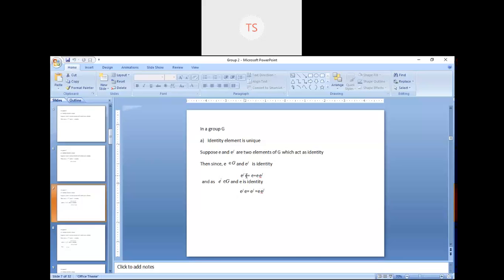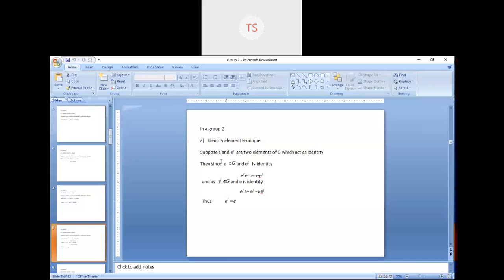Now suppose this is your equation 1 and this is your equation 2. If you compare equation 1 with equation 2, you will get that e dash is equal to e.